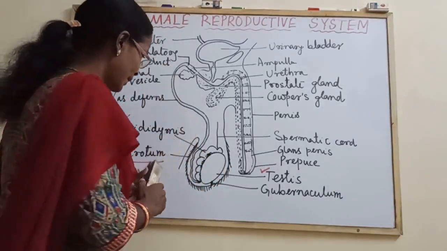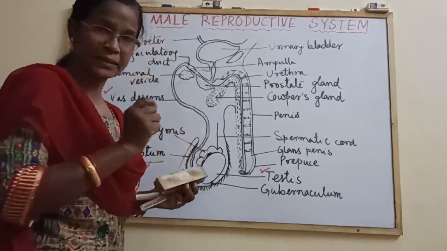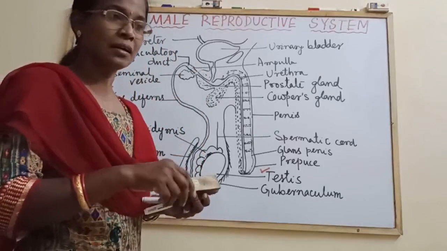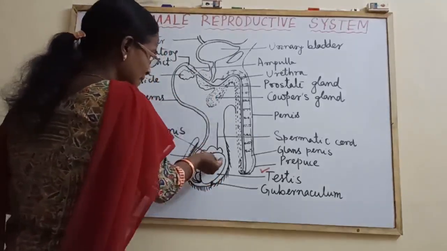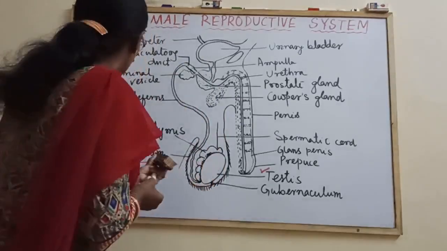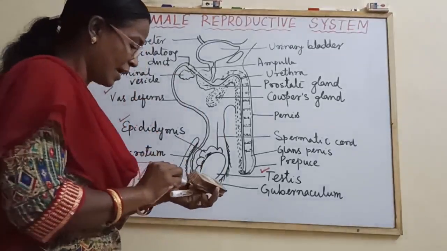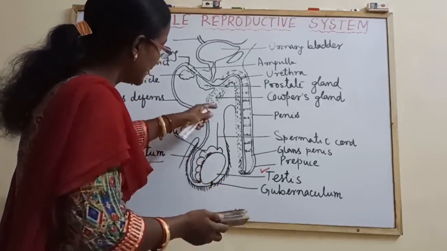During embryonic development, the testes remain inside the abdomen. But at the 7th month of embryonic development or gestation, they descend under the influence of hormones, anti-Mullerian hormone AMH. Suppose the testis remains intra-abdominal.